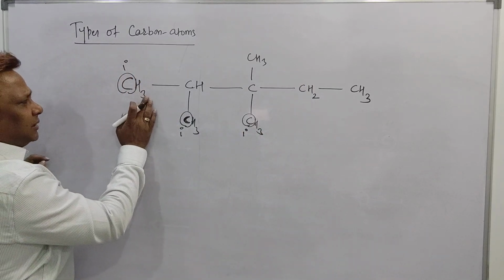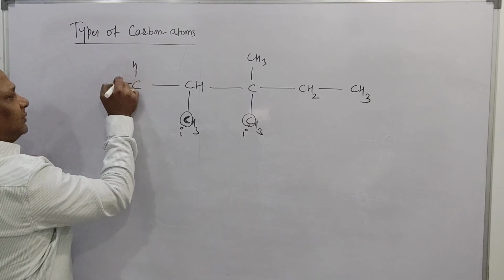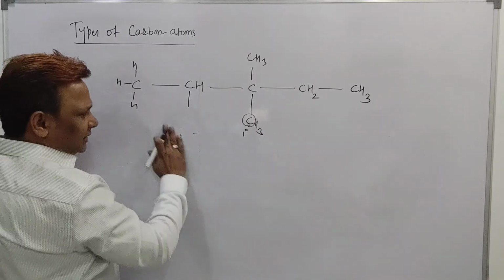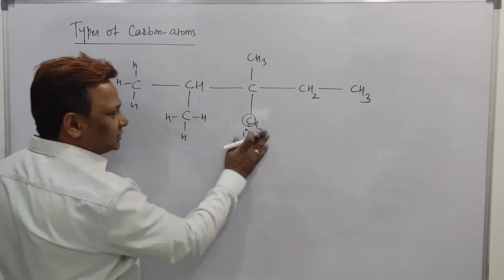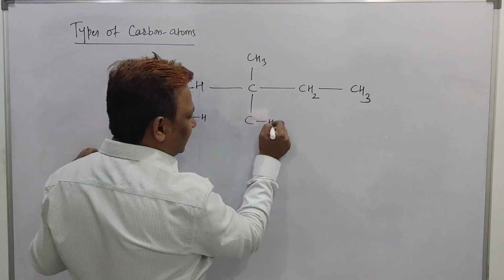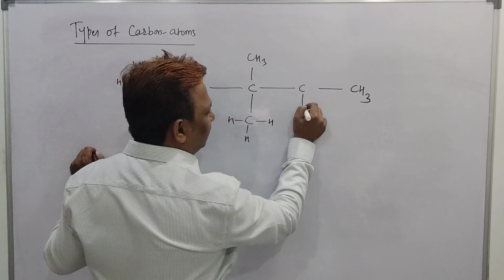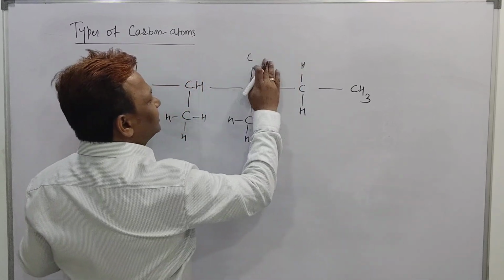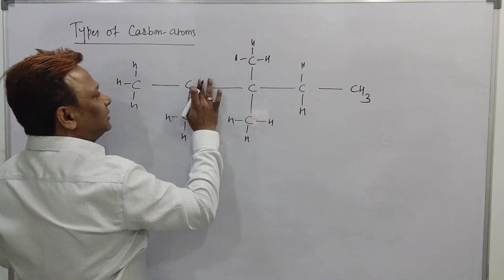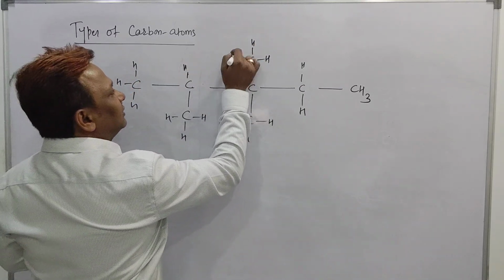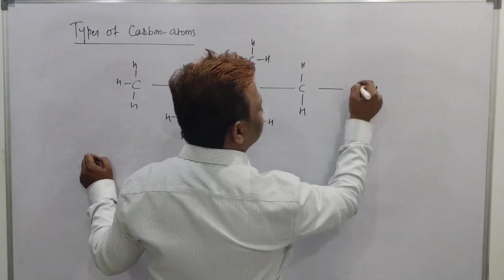CH3 is there. But do you know what CH3 means? We can write it like this: C bonded with H, bonded with H, bonded with H. This CH3 can be written as C bonded with H, H, and H. Similarly, CH2 can be written as C bonded with H, bonded with H. CH3 means this C bonded with H, H and H. This H is also bonded with C. Is it clear? And here this C is bonded with the remaining 3 hydrogen atoms.